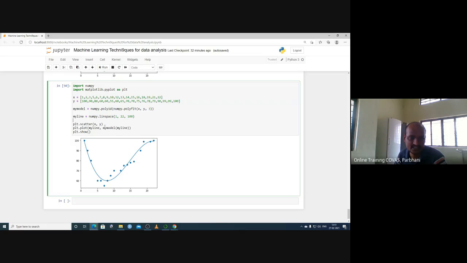Then plt.scatter x comma y. So this line now is not straight; it is bending down and then connecting again. This type of model in statistics we call a polynomial model. This is also a part of machine learning techniques. We have seen the regression techniques: linear regression, and this is a polynomial technique.